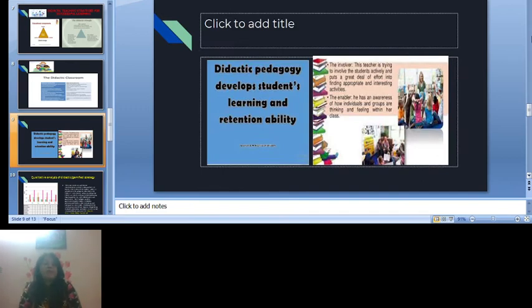What is the use of deductive pedagogy? This will develop the student's learning and retention ability. The involver is the teacher here. The teacher is trying to involve the student actively and puts a great deal of effort into finding appropriate and interesting activities.